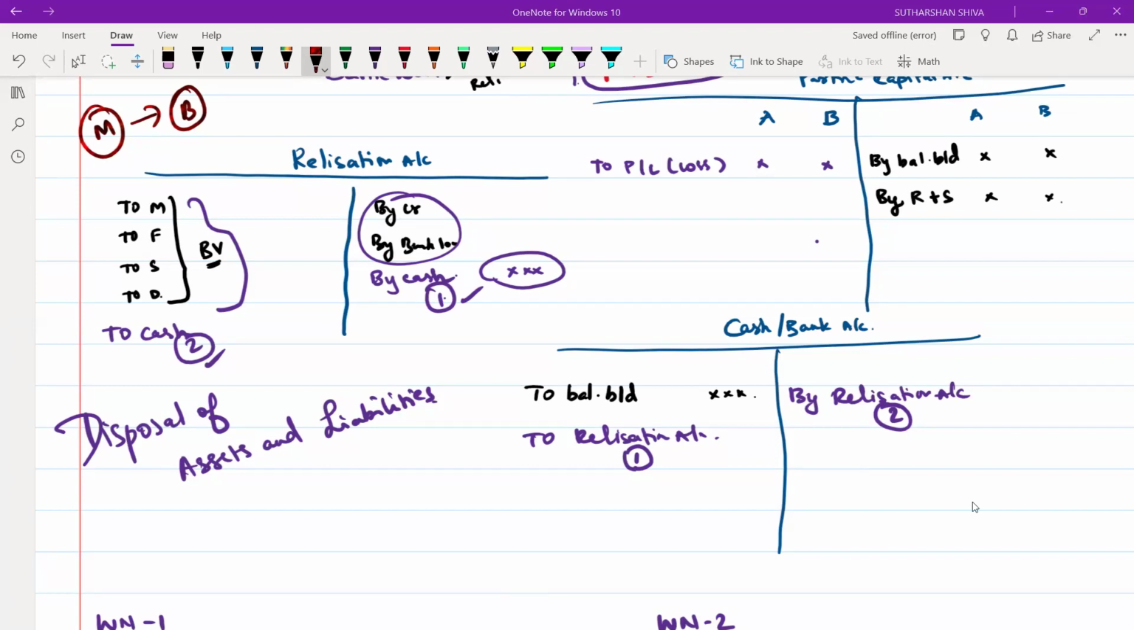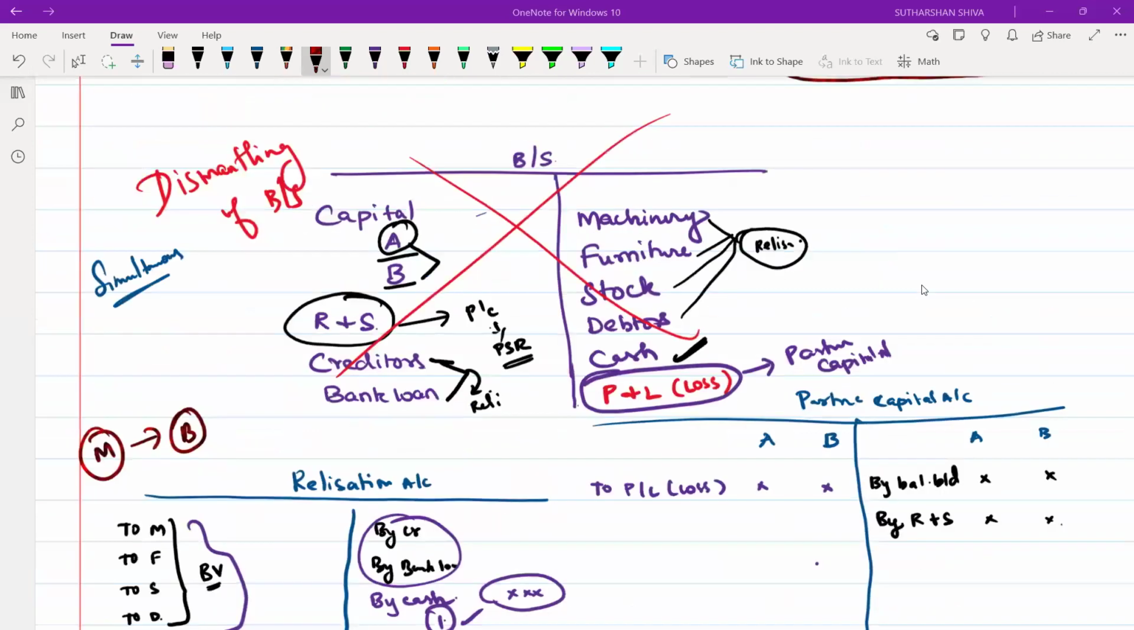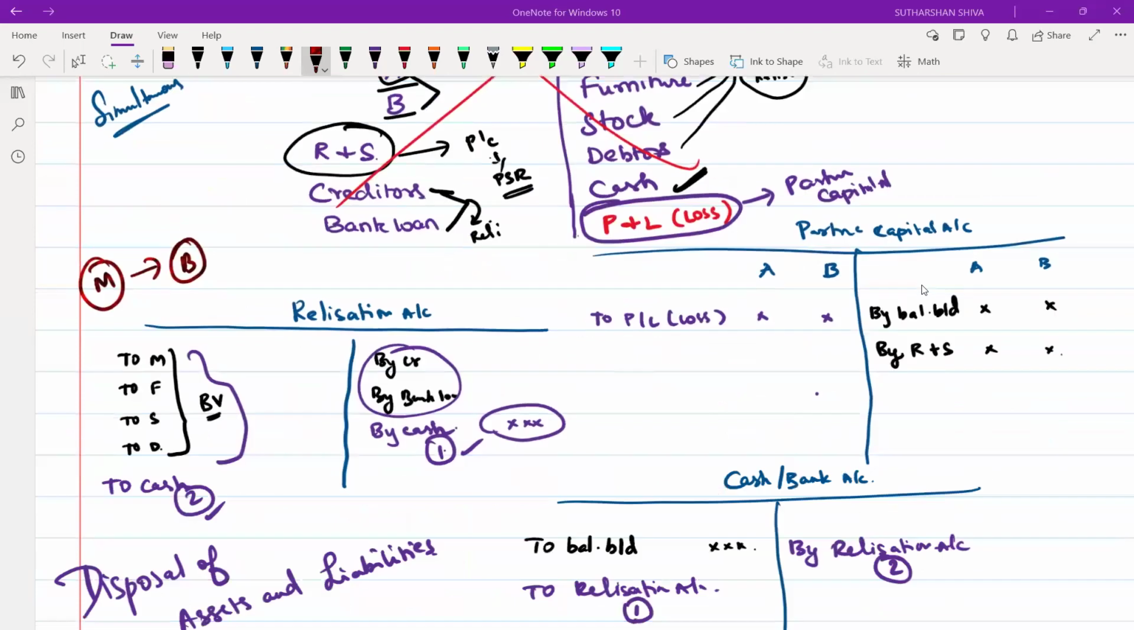Yeah, disposal. The first thing is dismantling. When dismantling, you will transfer the entry from the realization to the asset. Now the asset account is gone completely, and there is only the realization account. What is the journal entry you will pass? Cash or bank to realization.